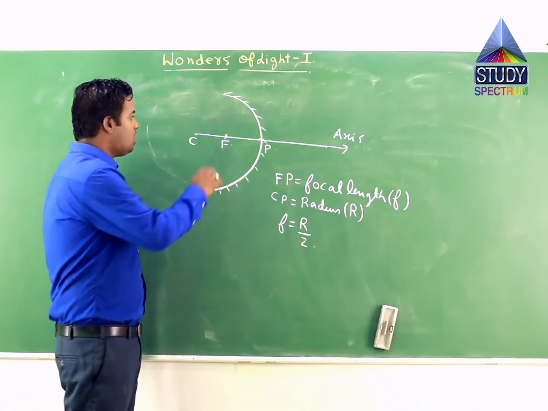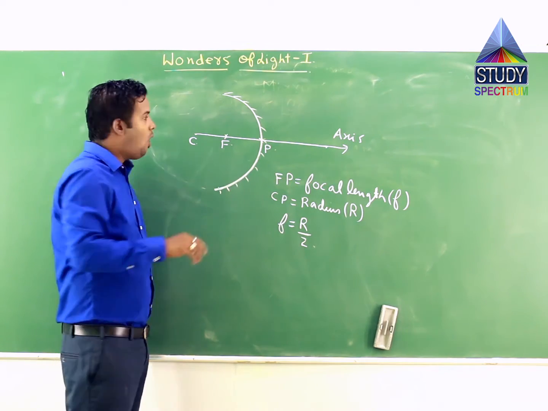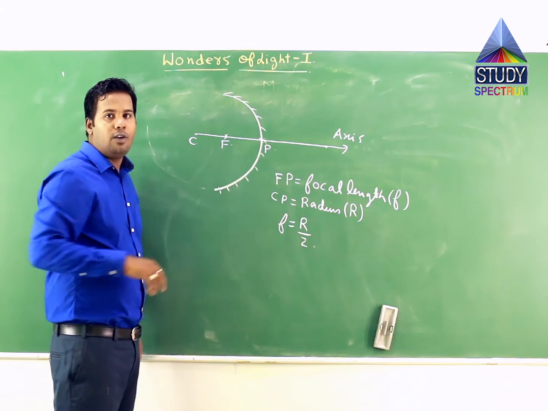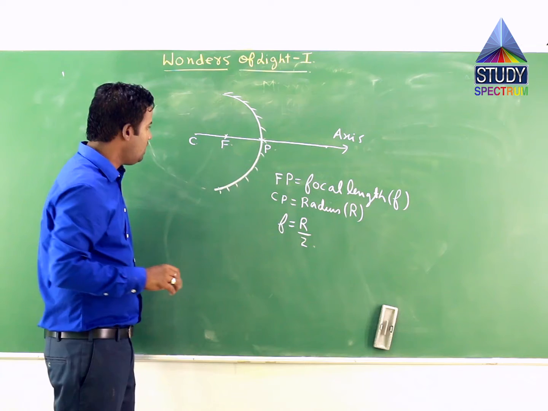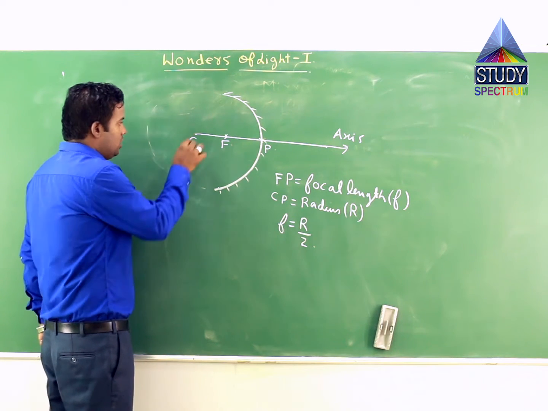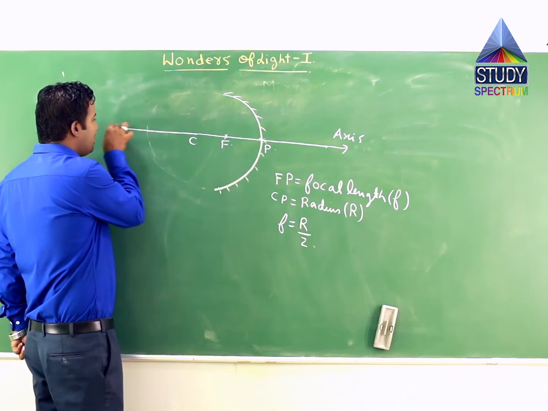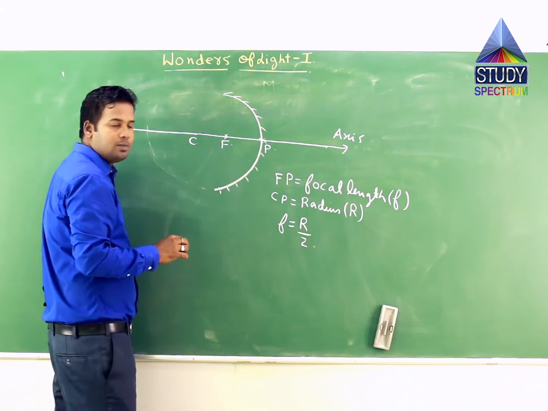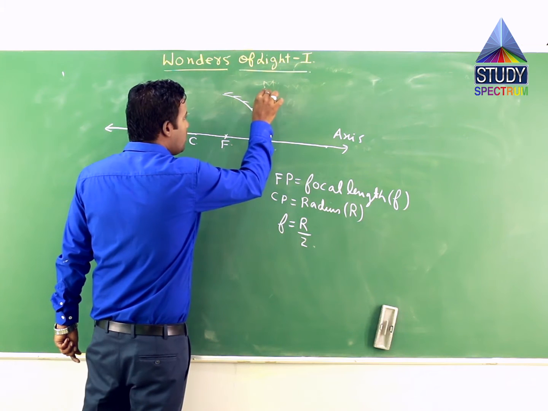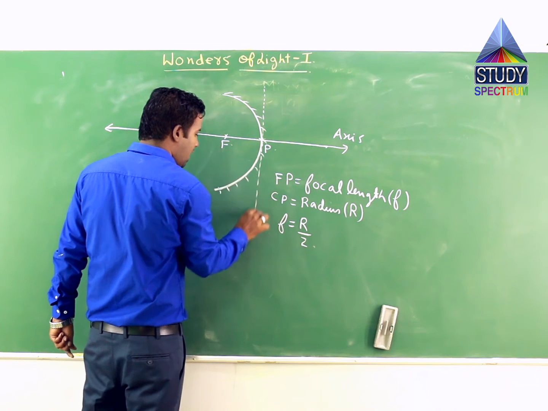Now the focus point is a point where all the rays are supposed to be reflected back and meet from this mirror. Now suppose I extend this line, and at the point where the pole has been mentioned, I make it the origin by drawing this vertical line.